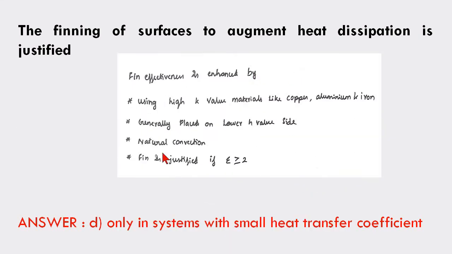Some of the important points are given here. Fin effectiveness is enhanced by using high K value materials, that is, high thermal conductivity materials like copper, aluminum and iron. Fins are generally placed on the lower h value side, that is, the lower heat transfer coefficient side, because it is most effective in natural convection. A fin is justified if effectiveness is greater than or equal to 2.